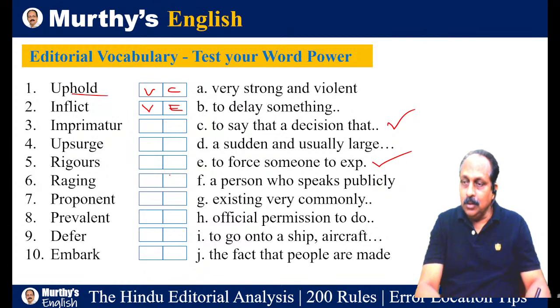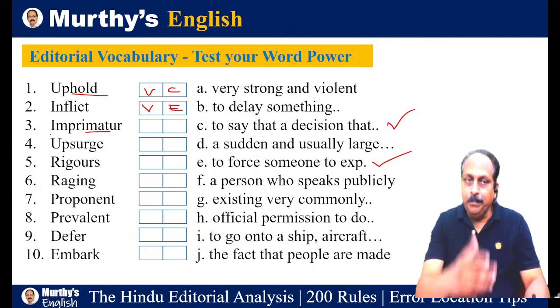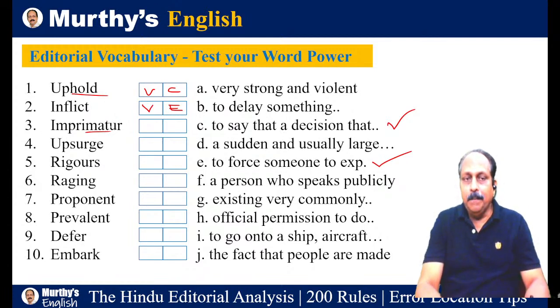Second one. Oh, you guys, no, no, not H. What is H? Official permission? No, no, no, no. I told you yesterday the correct pronunciation of this word, imprimatur. Here, impri, you can easily guess, but matur is pronounced as mater, imprimatur.